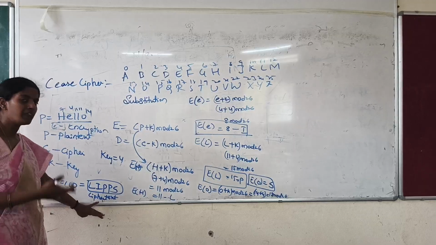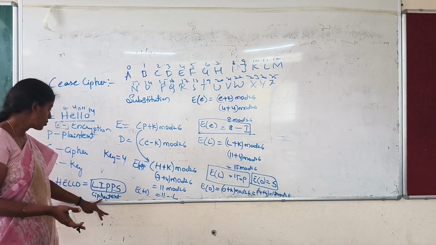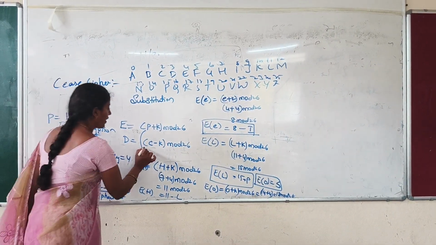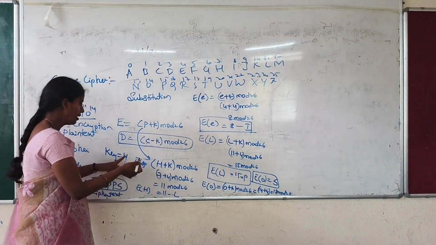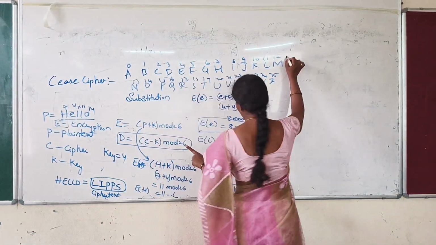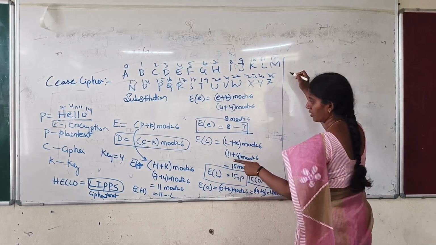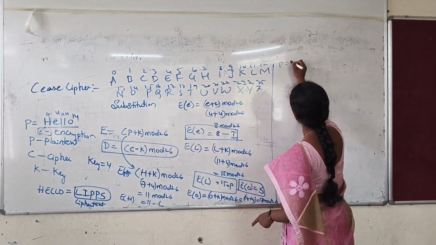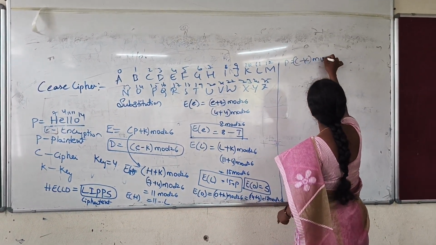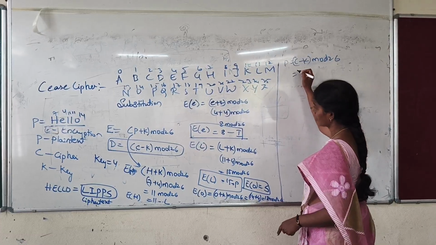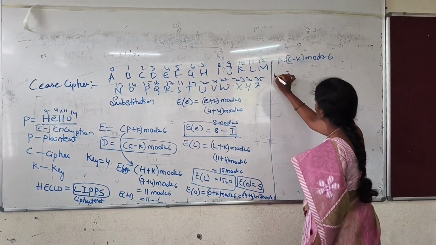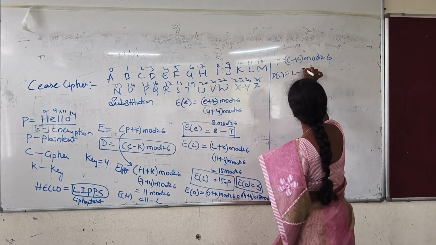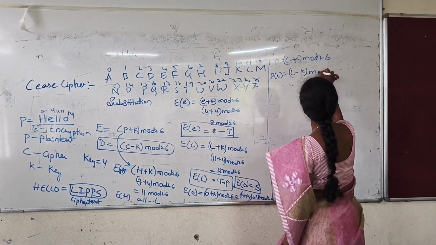Now similarly, we have to decrypt it. So how can we do the decryption? For decryption, we need to follow the formula C minus K. We will be proving whether we get hello back or not. D is equal to C minus K mod 26. So C, what is the first one? L. So D of L is L minus K mod 26.